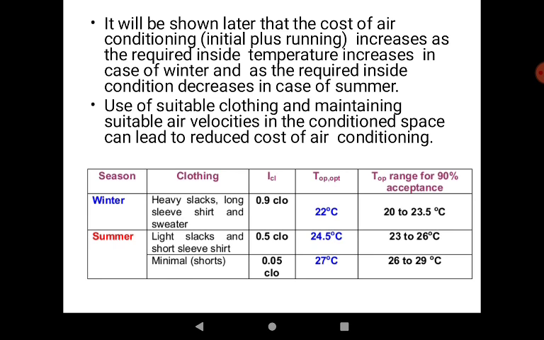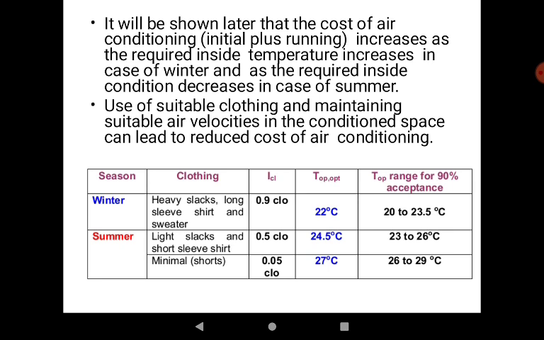We may feel quite comfortable at 24 degrees Celsius, but we still prefer to use the AC at 18 or 16 degrees Celsius. So it is recommended to use a higher temperature in summer so that the cost of air conditioning could be reduced.